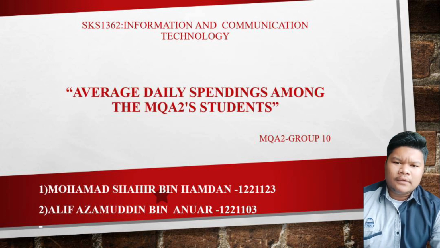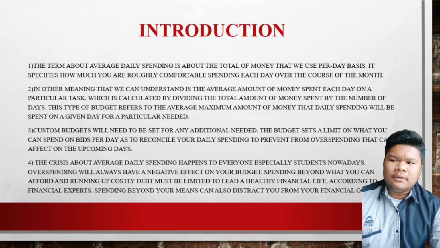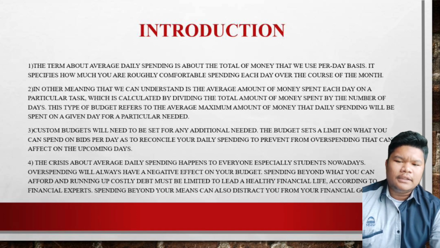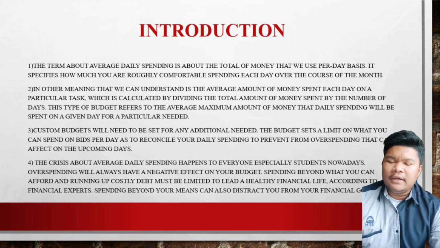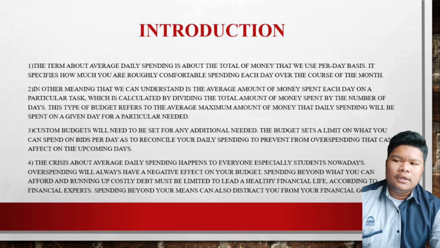My name is Alif Azamuddin bin Anwar. My matrix number is 1221103. Average daily spending is the total of money that we use on a per day basis. It specifies how much you are roughly comfortable spending each day over the course of the month.